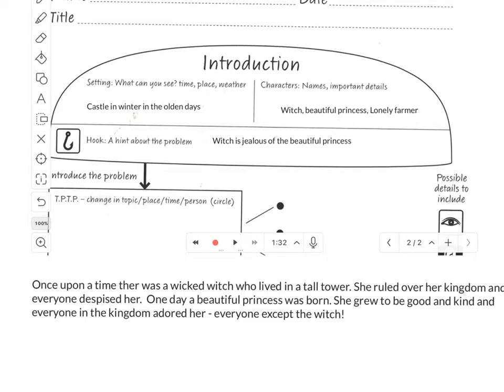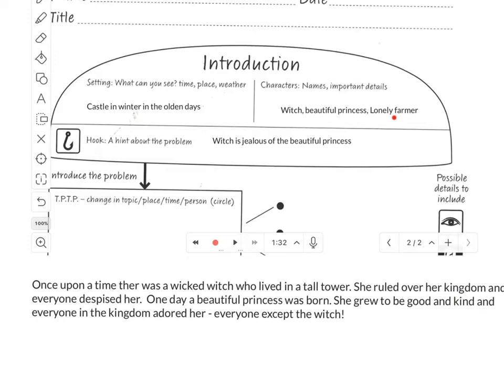So this is what I've come up with using these ideas in my introduction. This is my first paragraph. Once upon a time there was a wicked witch who lived in a tall tower. She ruled over her kingdom and everyone despised her. One day a beautiful princess was born. She grew to be good and kind and everyone in the kingdom adored her. Everyone except the witch.